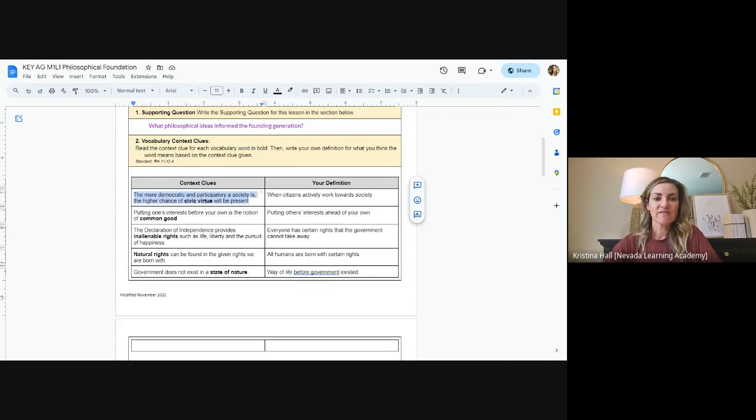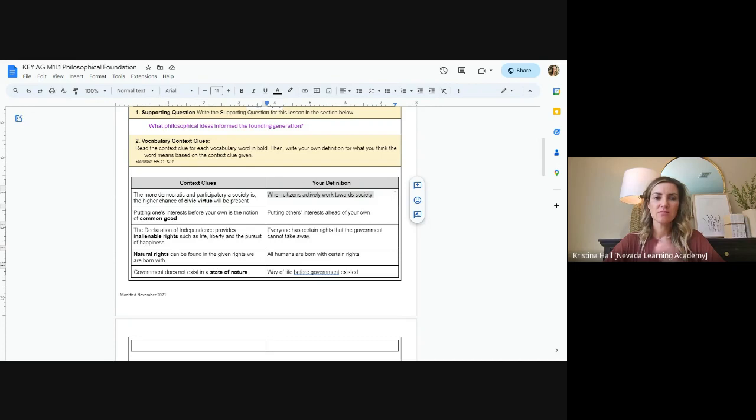And then in your own definition for civic virtue: when citizens actually work towards society. So civic virtue is the idea that everyone is invested in trying to do their part. An example of civic virtue would be paying my taxes, going the speed limit, helping someone out, picking up trash, things that are helping my society, whether that's financially, by obeying the laws, or by doing something that I see needs to be done. If I steal, if I do property damage, that's obviously not civic virtue, right? I am hurting society. I'm not helping society. Okay, so you copy and paste and you can put those in your chart.